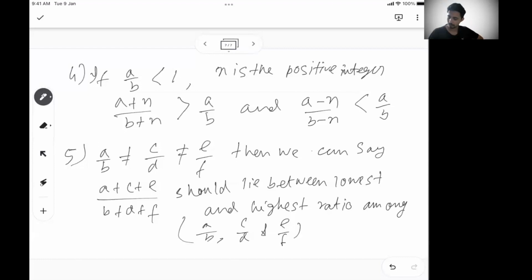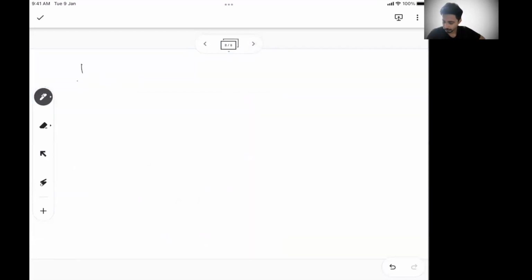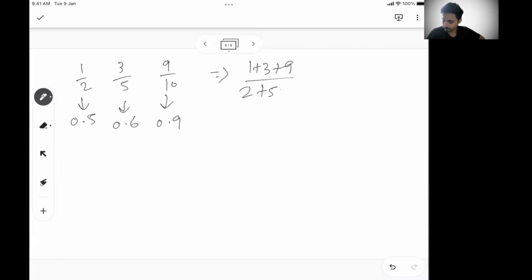So again, let's take a quick example. Let's say 1 by 2, 3 by 5, and 9 by 10. These are the three ratios. So this means 0.5, this means 0.6, this means 0.9, right? If I add all these three, 1 plus 3 plus 9 by 2 plus 5 plus 10, that means 13 by 17, right?